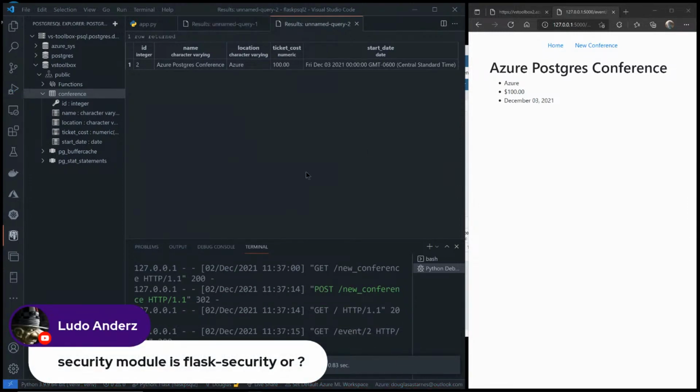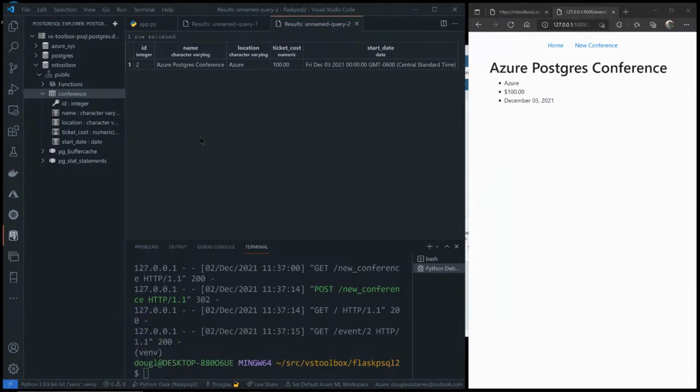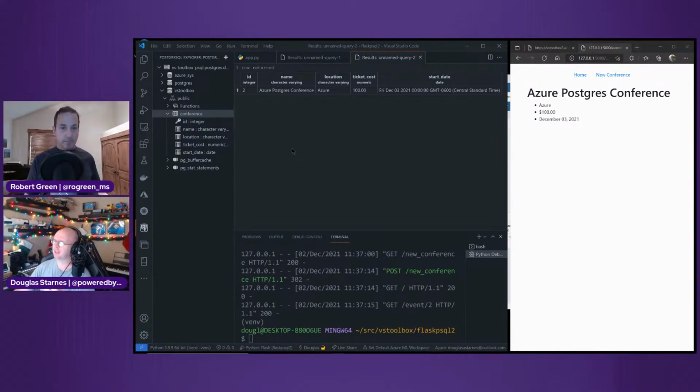Okay, let's take a look. It's a question from Ludo about the security module. Oh no, okay, so security. No, that's not Flask security. Flask security is an extension to Flask, and actually that's kind of an aggregation of several different extensions, including Flask login and I think Flask admin and some, I don't remember the exact list. No, let me go back over here.